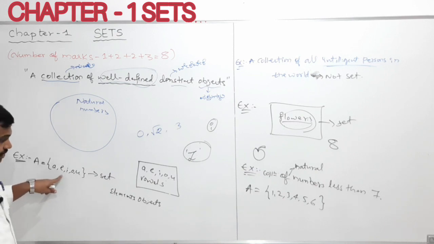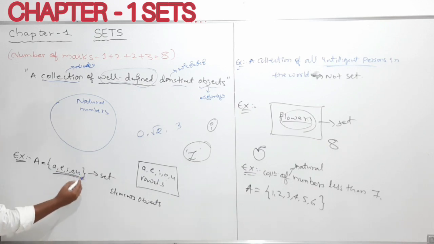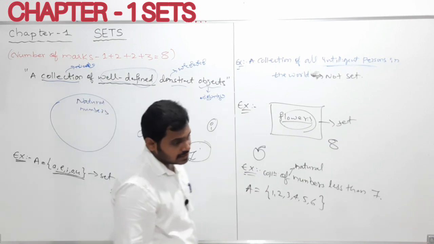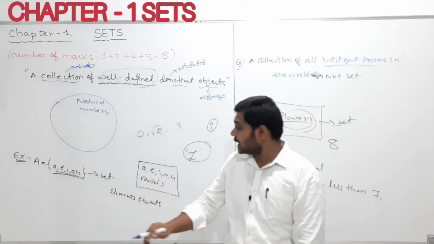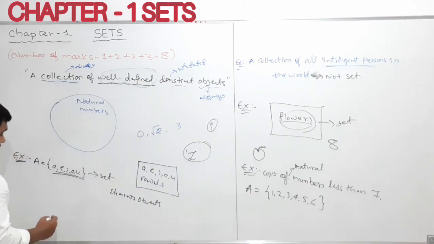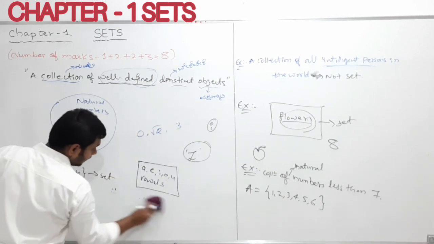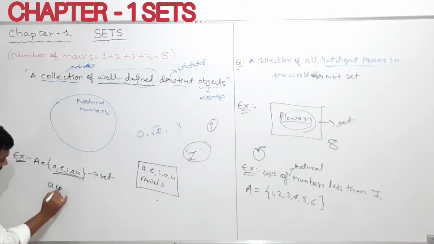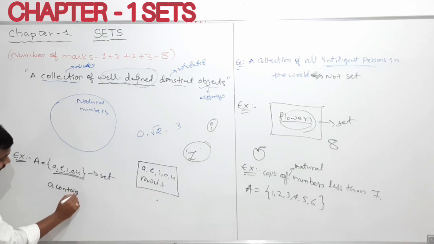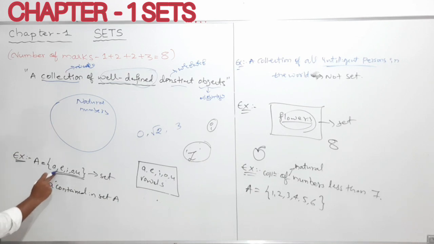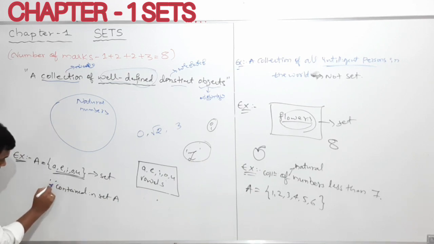Here it is a collection of vowels in the English alphabet. So therefore it is a collection. This is the example for the set. And my dear students, please remember, any element contained in the set A, or else take it as E, because you will get confused.